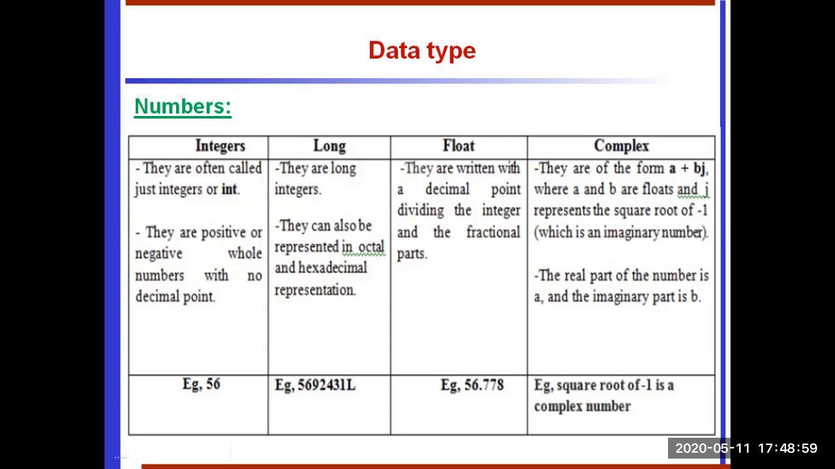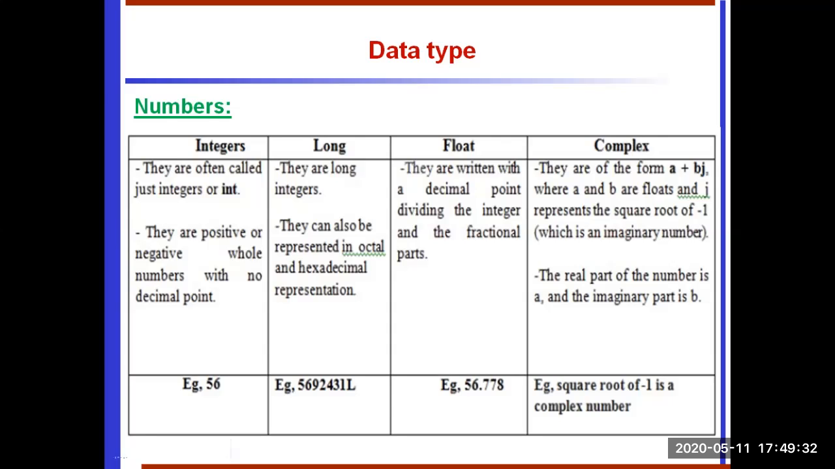The third one is float. They are written with a decimal point dividing the integer and fractional part. Any integer part or long part with a fraction point means that number goes to float. See the example, 56.778. This comes under float. All currency values are calculated using floating point numbers. So every currency value has a fraction point.